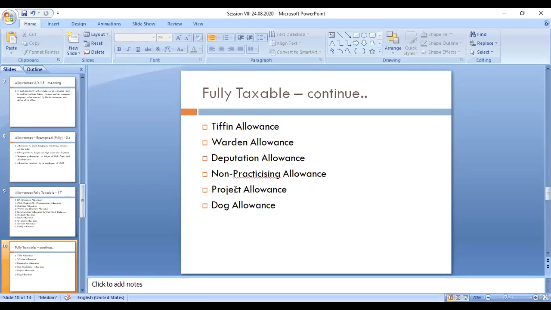So for a government medical doctor, they are given an extra amount for not opening any clinic outside the campus, that is, not practicing in a private clinic. This non-practicing allowance is given to the government doctor. Okay, so these are all the taxable amounts.